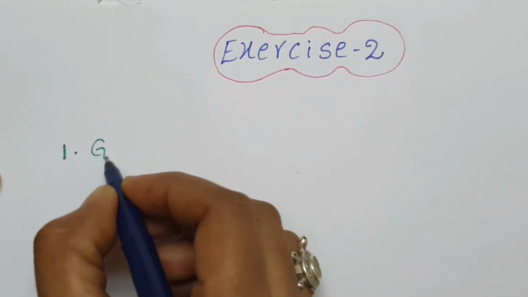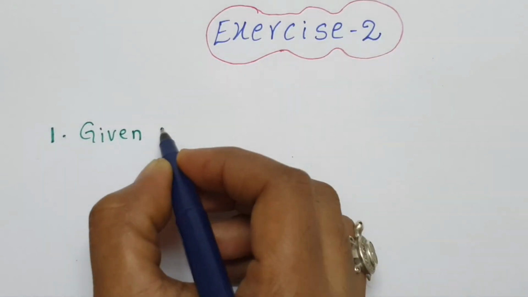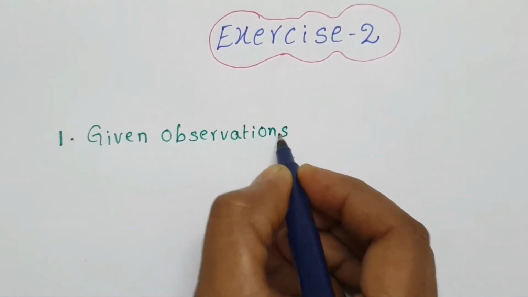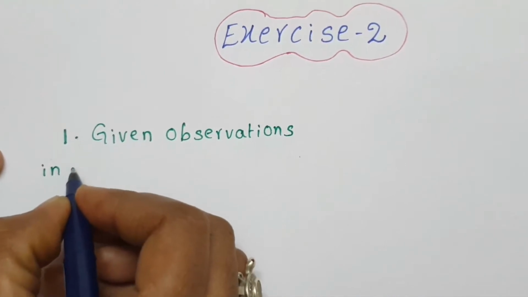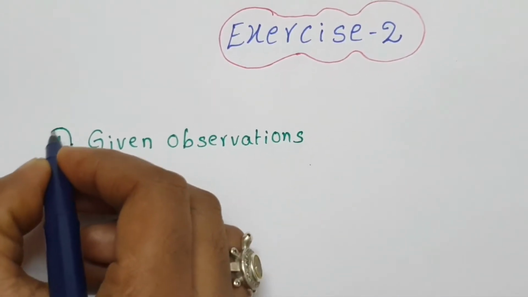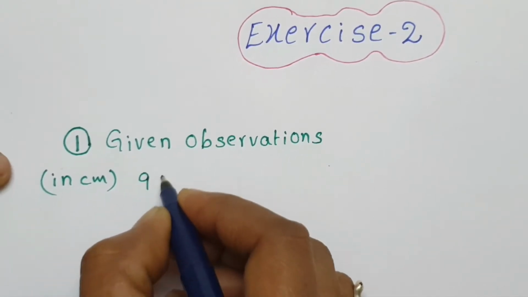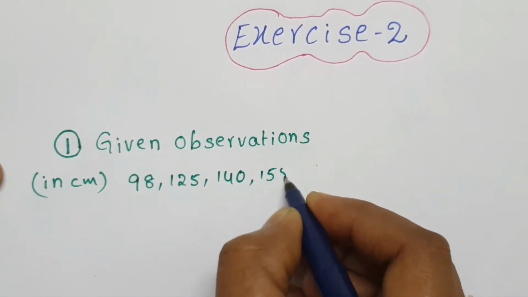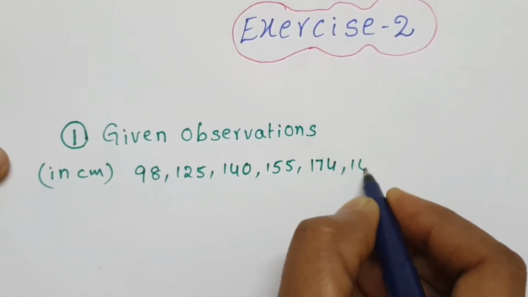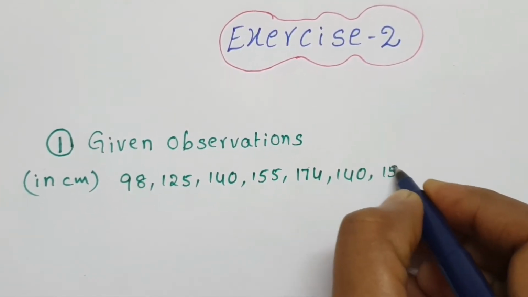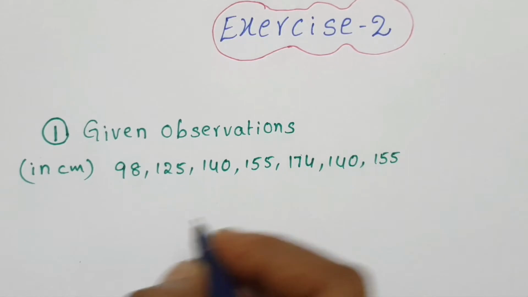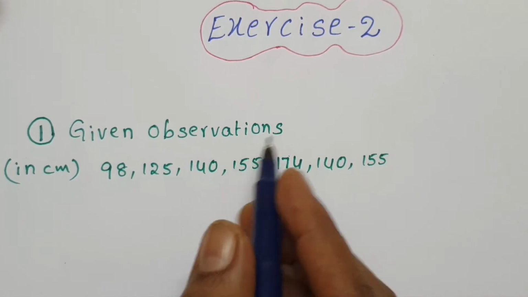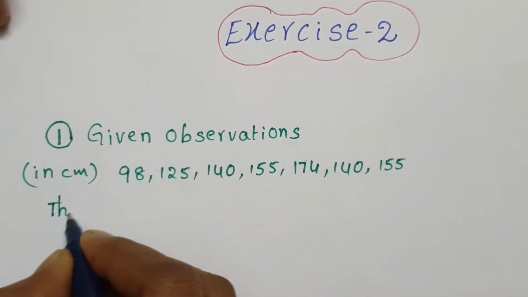Answer. Given observations in centimeters. What they given? 98, 125, 140, 155, 174, 140 and 155. They given data. In that, what is mode? Mode means repeated value. Repeated value is called mode. So here write the repeated value.